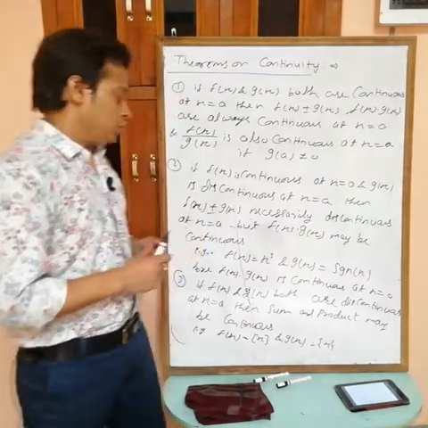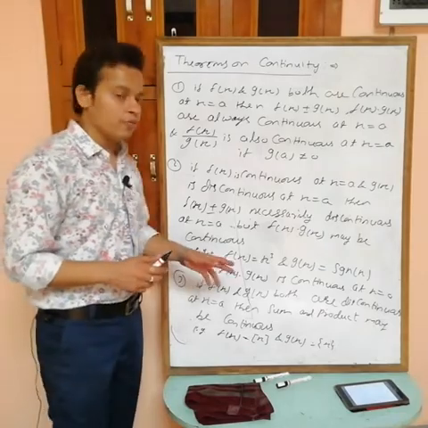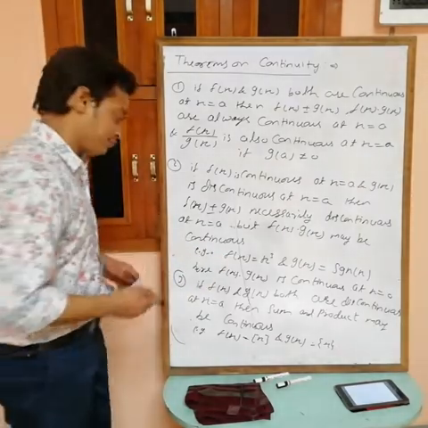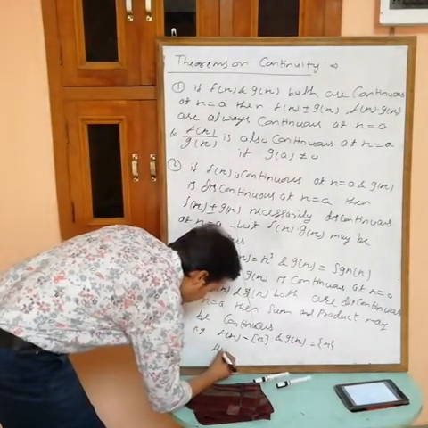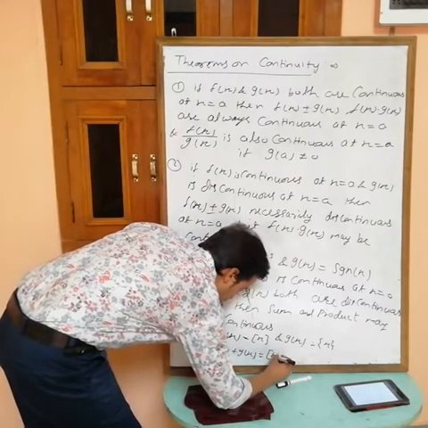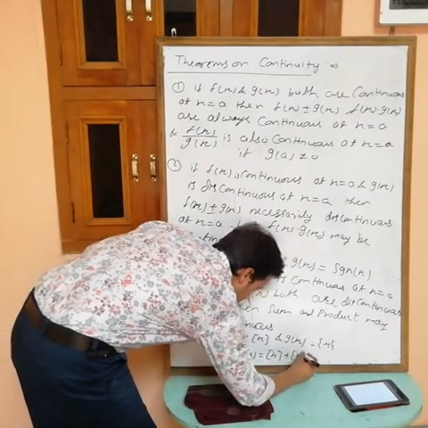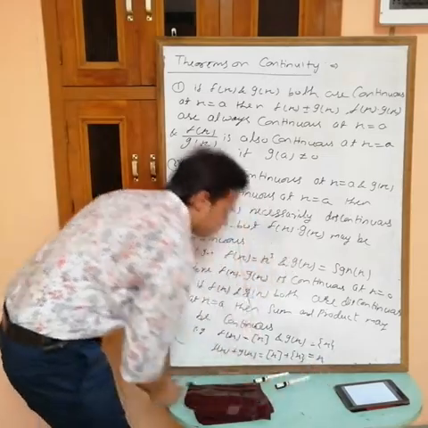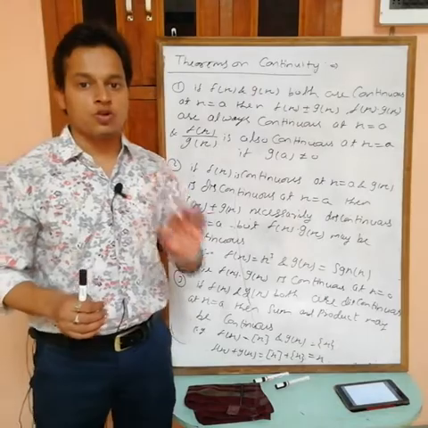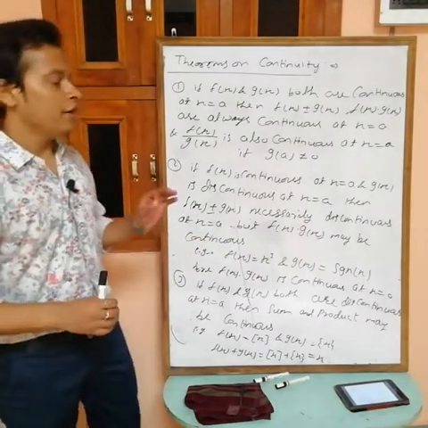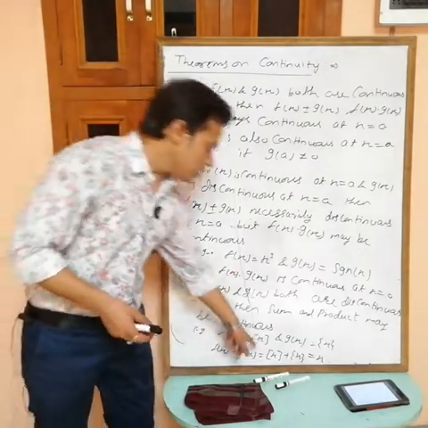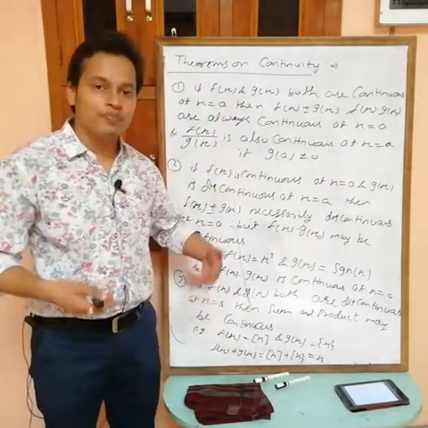But if you find the sum of these both, you will get continuous. f(x) plus g(x) equals greatest integer of x plus fractional part of x, that equals x, and x is continuous. Greatest integer plus fractional part is always equal to x, and x is continuous at every point. So both are discontinuous, but the sum may be continuous.